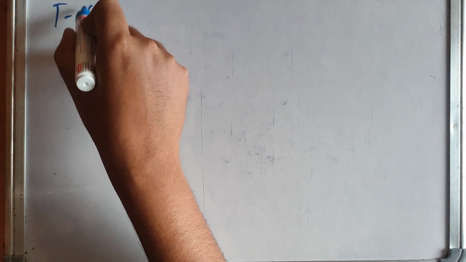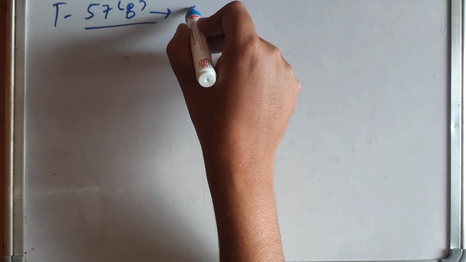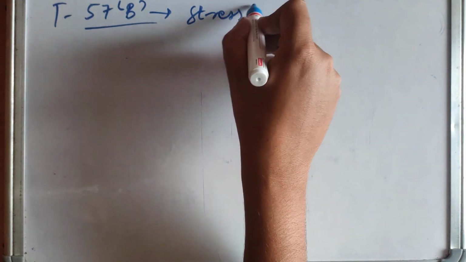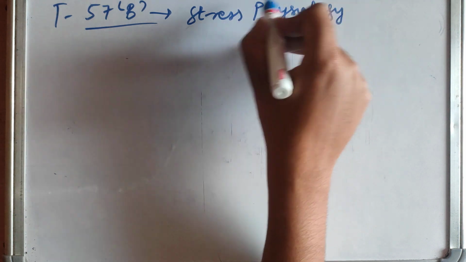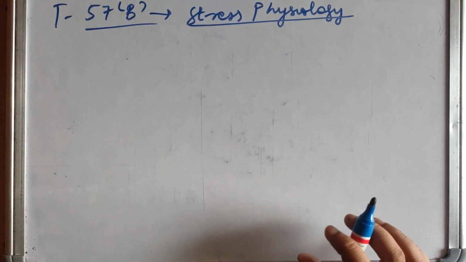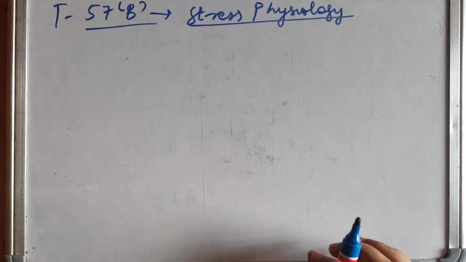So today we are going to discuss topic 57b, that is remaining parts of stress physiology. And here first of all we are going to discuss creation of water deficit inside tissue system in relation to